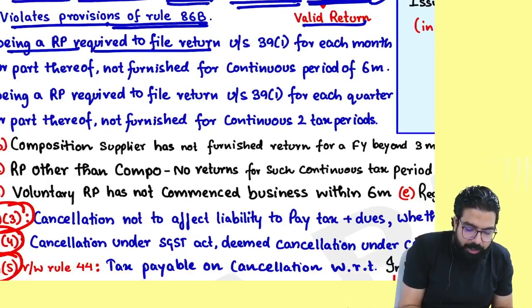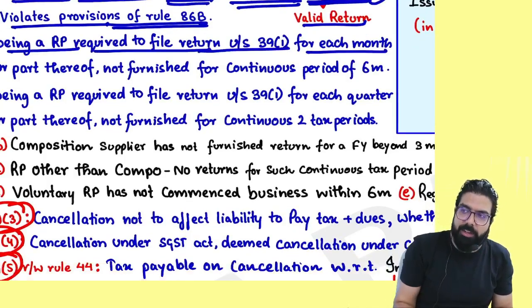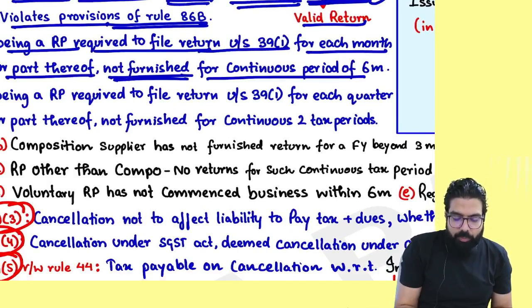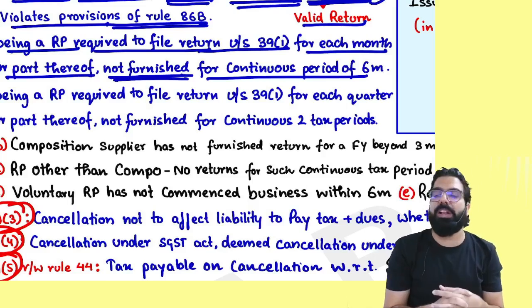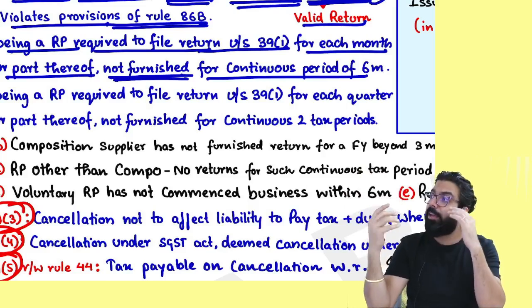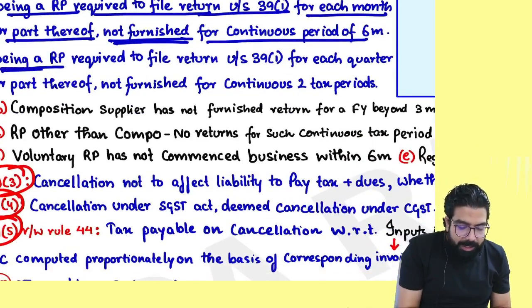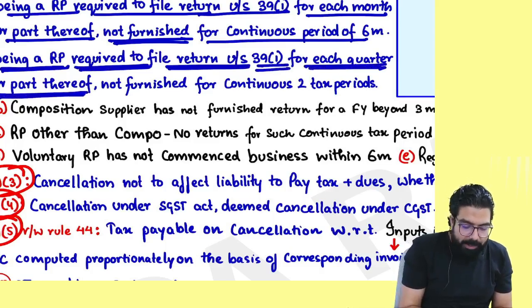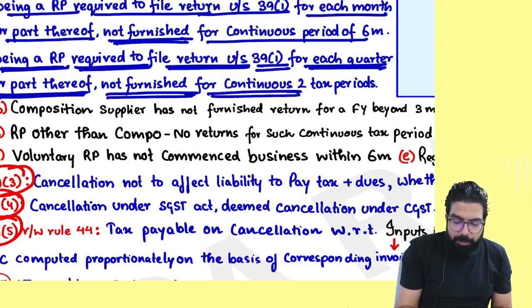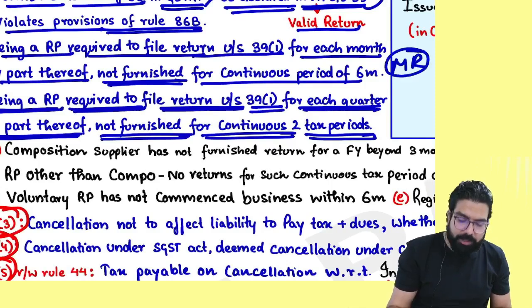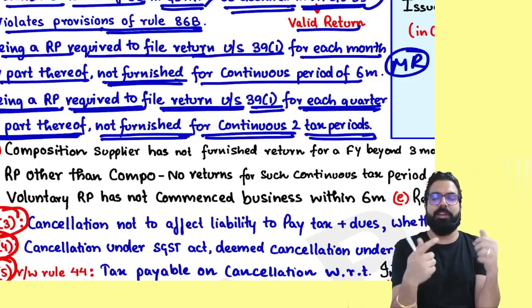Being a registered person, if you have not filed your return under section number 39 for each month or part thereof, and you have not furnished it for a continuous period of 6 months, meaning you have to file GSTR 3B, and GSTR 3B is not filed for 6 months, your registration will be cancelled. Being a registered person required to furnish return under section number 39, for each quarter or part thereof, and you have not furnished for how many periods? Continuous 2 tax periods. People, if you are a monthly return person and you have not filed for how many months? 6 months. Registration cancelled.